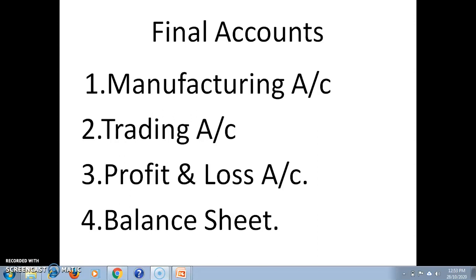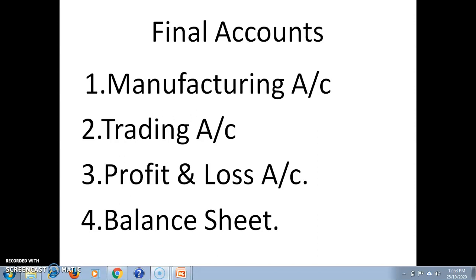And the credit side of the P&L account has these elements: first is the gross profit, and the other is other income, that is revenue income, commission received, interest received, dividend received, discount received, profit on sale of assets and investments, etc. Okay, and similarly loss on sale of investment and loss on sale of fixed assets is debited to the P&L account. And finally the amount of net profit or net loss is found.